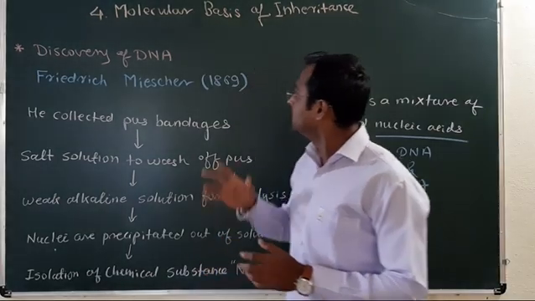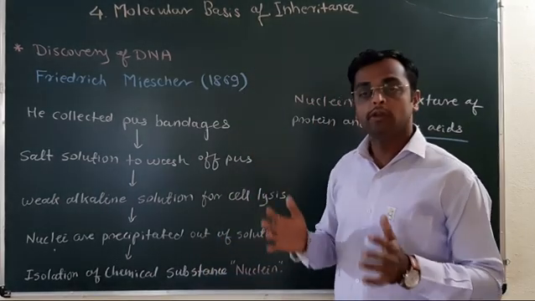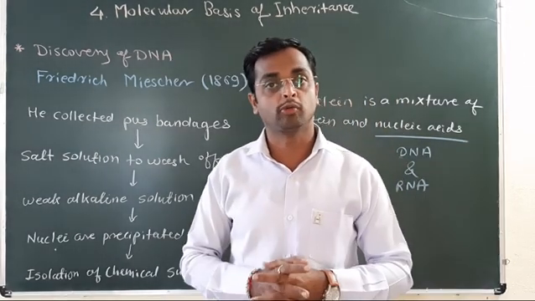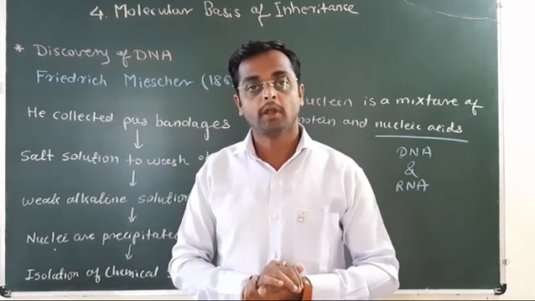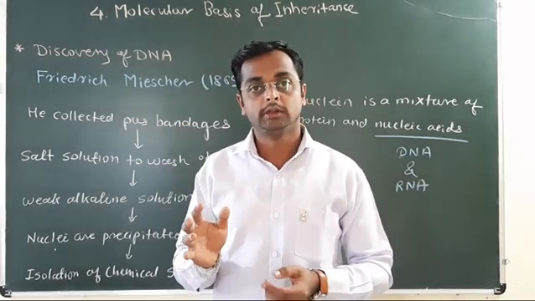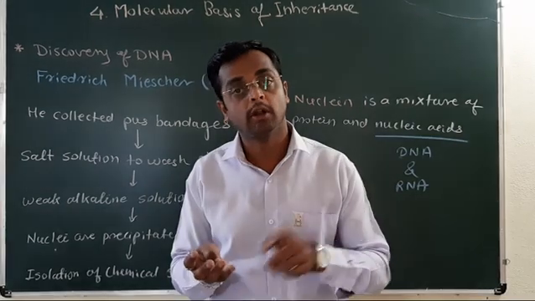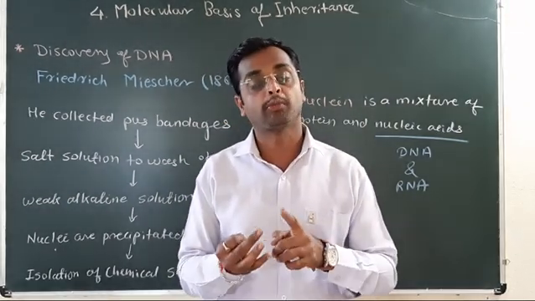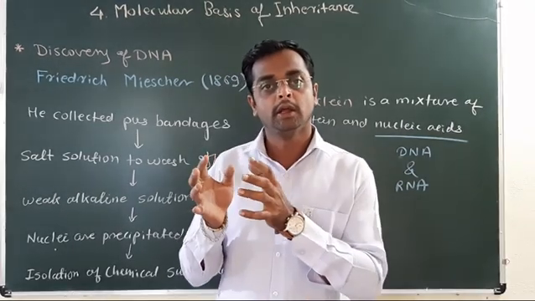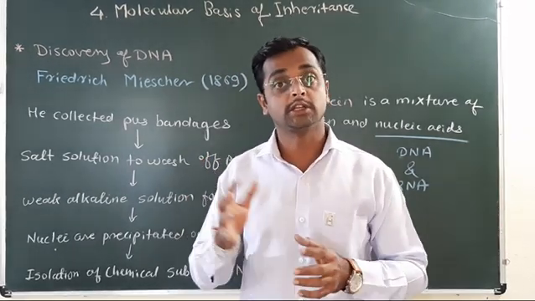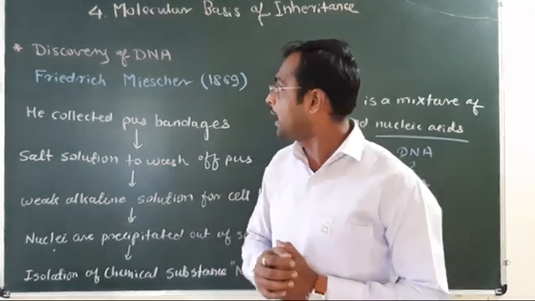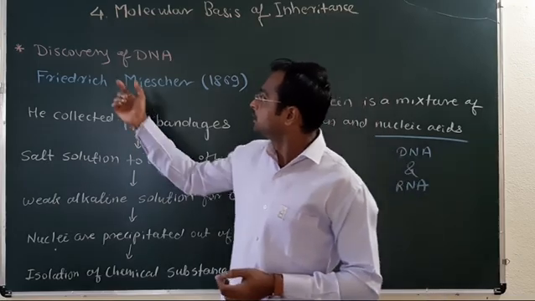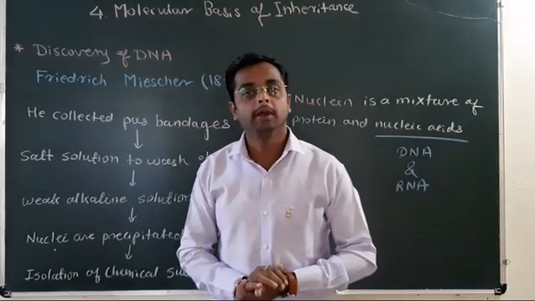And the very important thing, today we know the factor for inheritance, these are the genes or the chromosomes, but earlier the scientists did not know whether the DNA is responsible, whether the RNA is responsible, or the proteins are responsible, or any factor or any content from the cell is responsible for the inheritance. And from this research, the very first thing is the discovery of DNA.